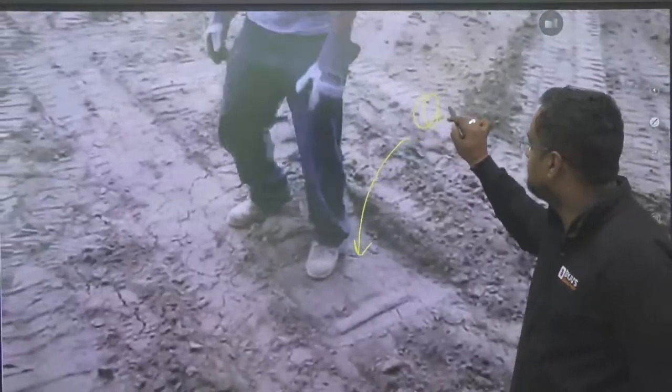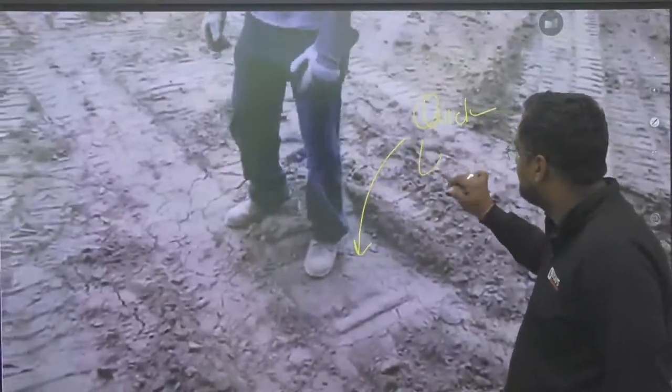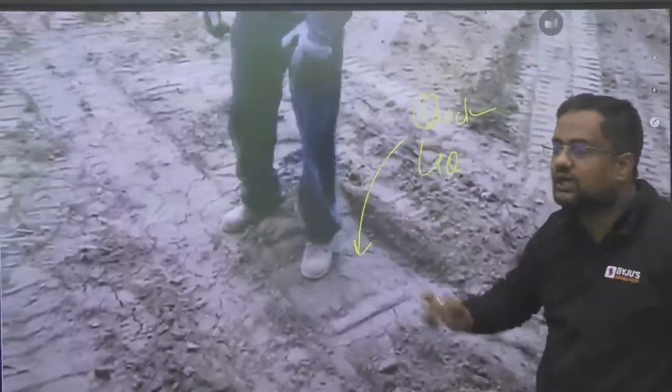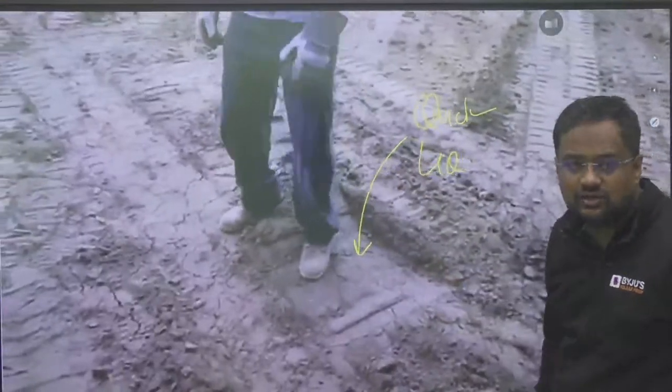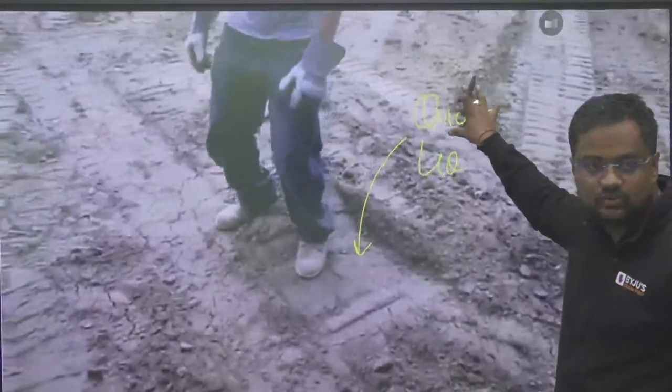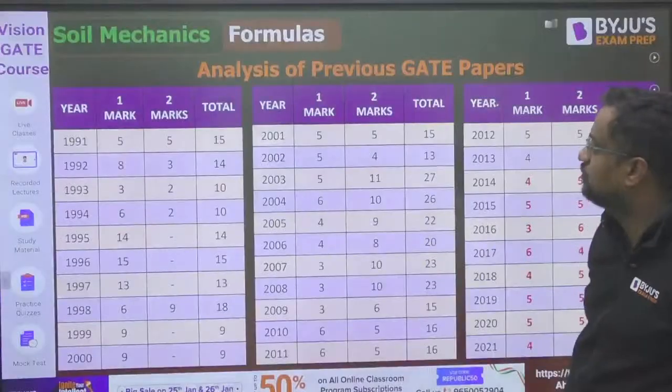It is not necessary that it is a quicksand condition, it can be liquefaction also. When effective stress is 0, that is quicksand condition or liquefaction. Due to upward seepage, it is quicksand condition. Due to dynamic forces, it will be liquefaction.